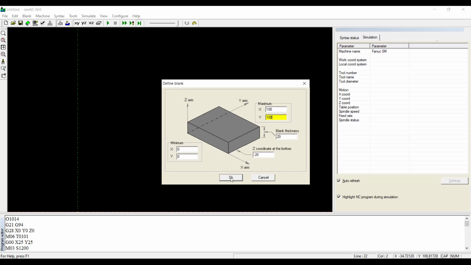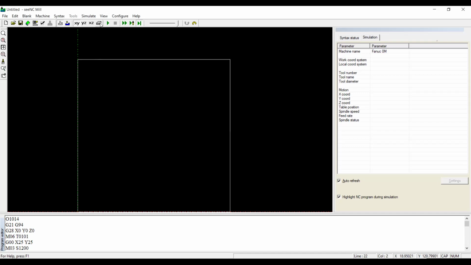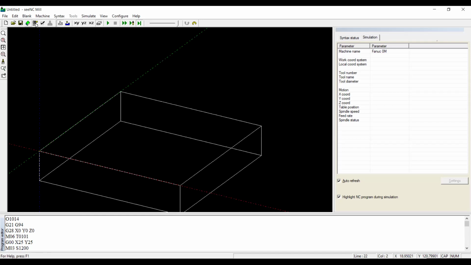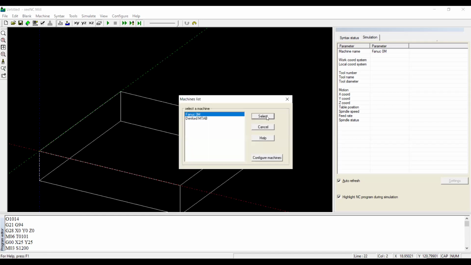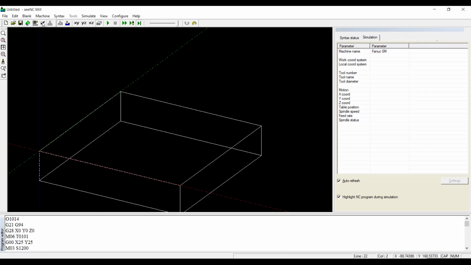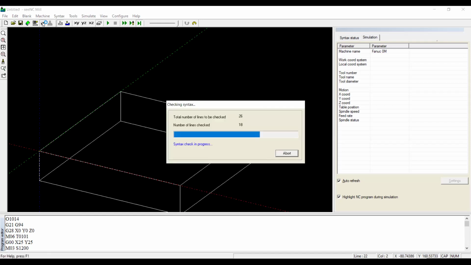Next, give OK. Keep it in isometric position. Machine, same, Fanuc. Next, syntax. Check your syntax. Number of lines check. Okay, I'll do that once again.